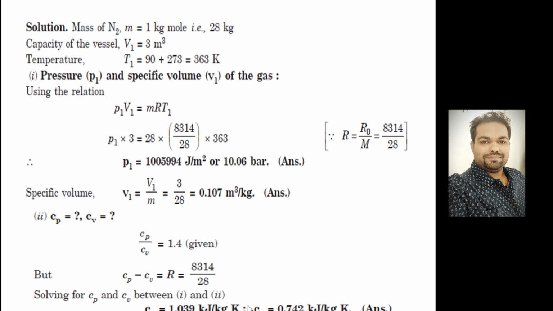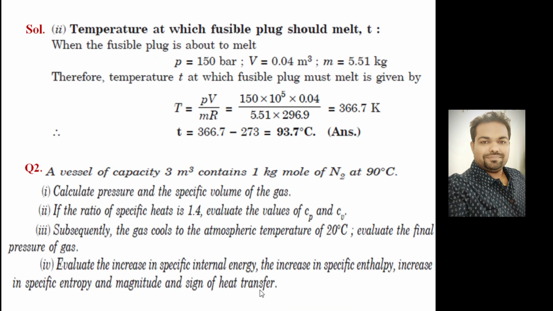How will you calculate? Either use those formulas, whose derivation you already know, Cp is equal to gamma R divided by gamma minus 1 and Cv is equal to R divided by gamma minus 1, or you can use the fundamental equations Cp by Cv is 1.4 and Cp minus Cv is equal to R. R is the characteristic gas constant, which is here. You put Cp equal to 1.4 times Cv, calculate Cv, then substitute the value of Cv to get Cp. If you solve like that, you will get Cp is equal to 1.039 kilojoule per kilogram Kelvin and Cv is equal to 0.742 kilojoule per kilogram Kelvin. So the second problem is also over.